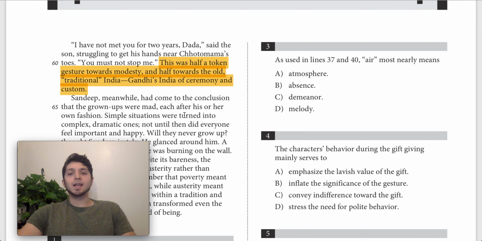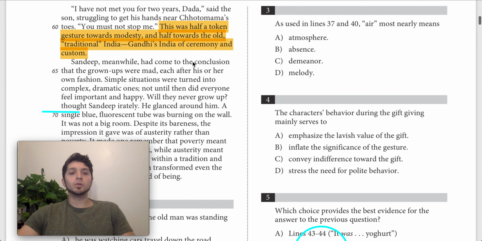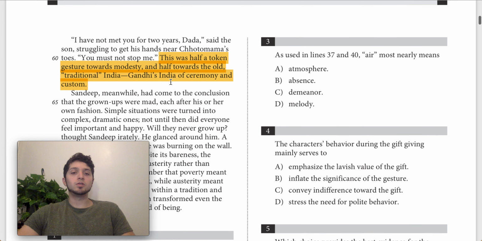So this is basically saying that the son, half of the reason why he's insisting on touching the feet is because he's being modest, right? He recognizes that Chhotomama is his elder and he hasn't seen him and he needs to show reverence. And also because he has sort of an older traditional India, right? An older culture. It's a culture of ceremony and custom. And so he's just sort of going along with the tradition that he's used to and the tradition that he thinks is appropriate.